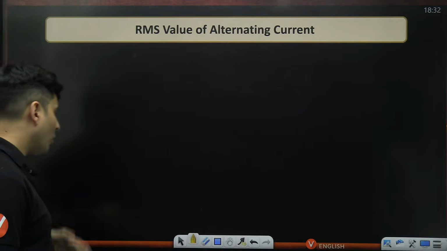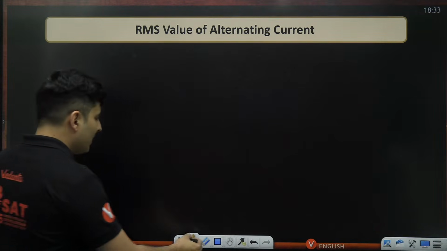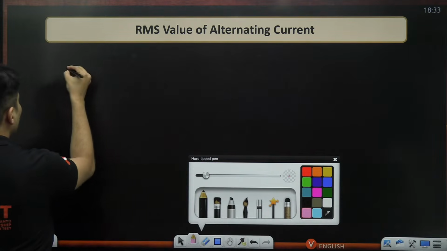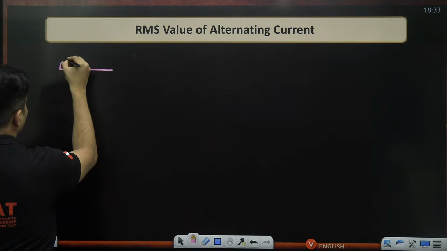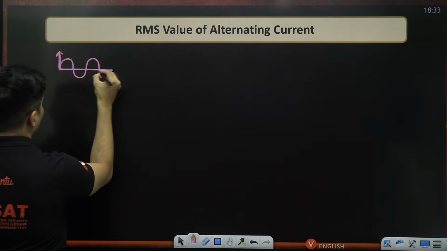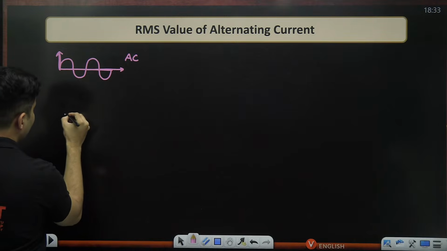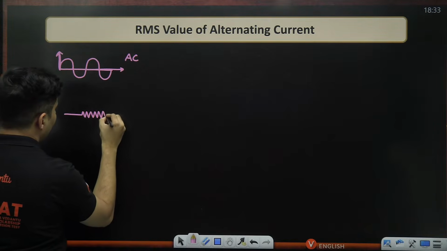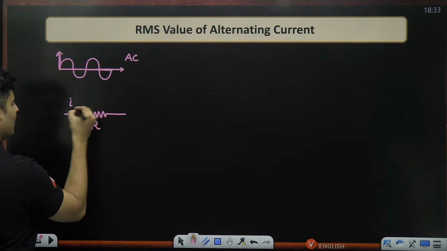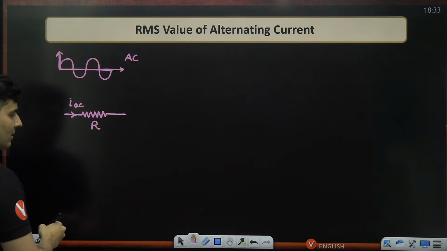So I'll just give you an overall picture of why it comes. Basically, RMS current means, say for example, you have an AC current like this. This AC current is passing through a resistor.